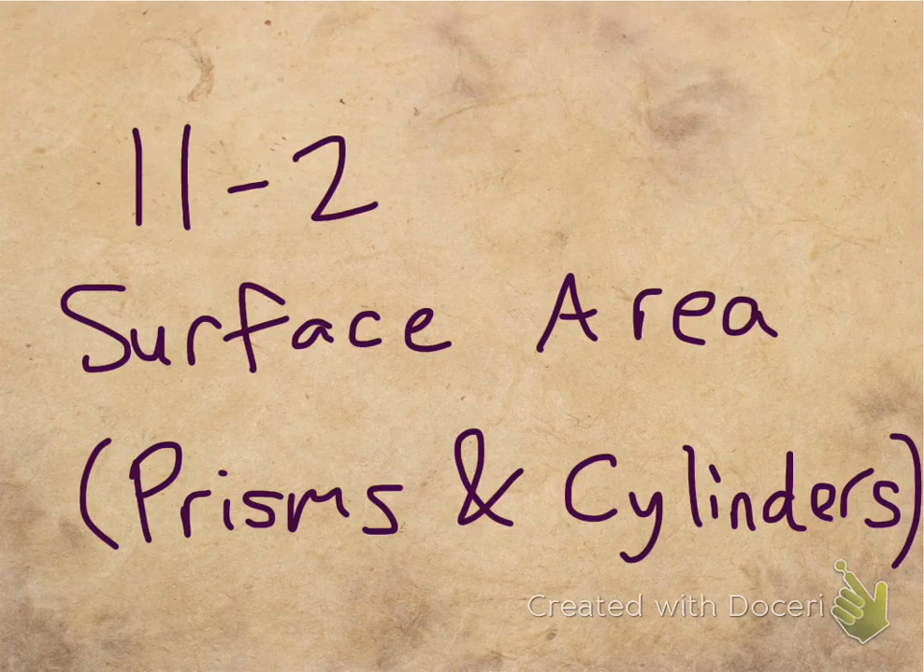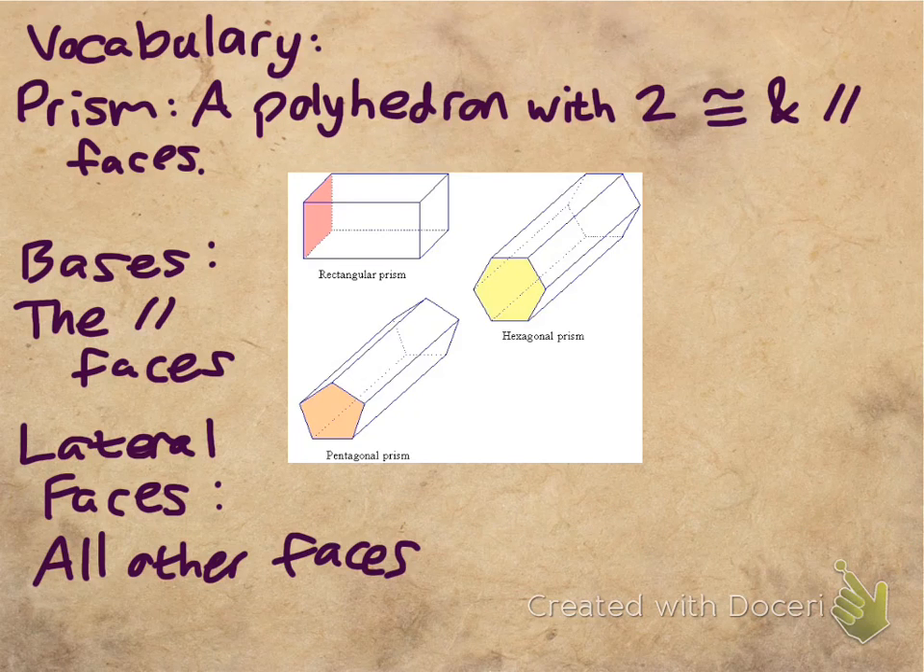Alright, so today we're talking about section 11-2, which is starting our discussion of surface area, specifically for prisms and cylinders. We're going to start off with a little bit of vocabulary. So, if you read along here, a prism is a polyhedron with two congruent and parallel faces. So two congruent and parallel faces.